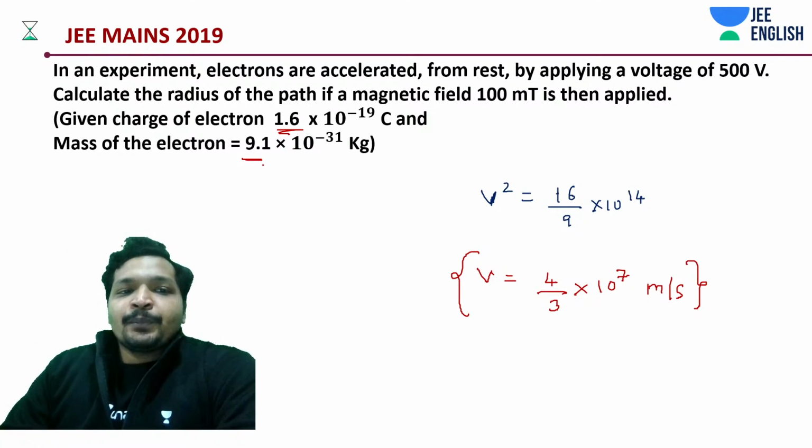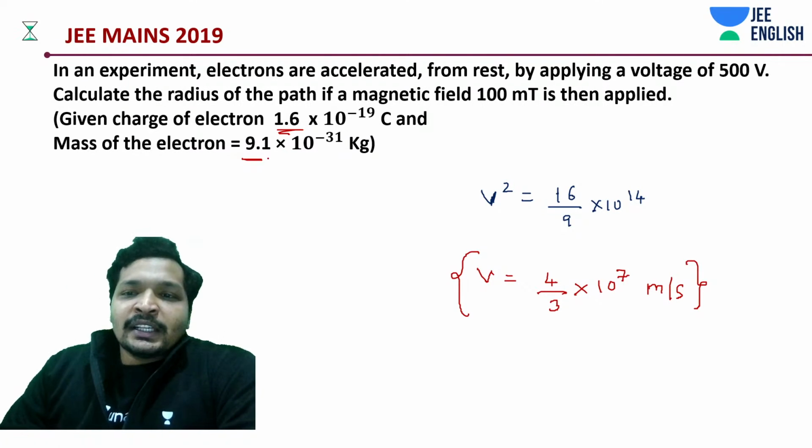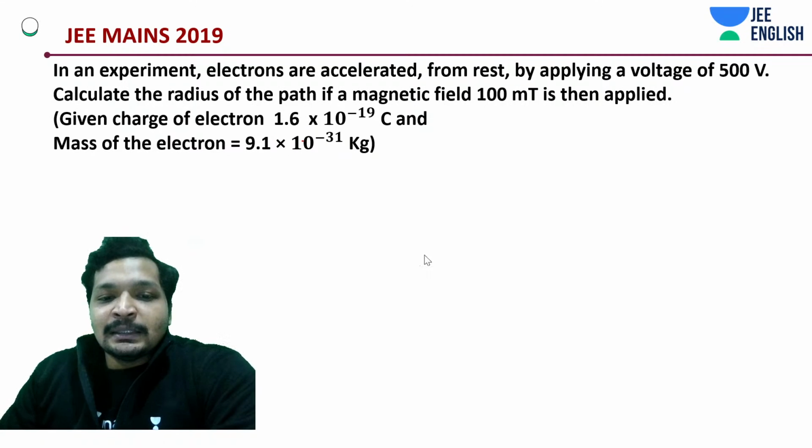All right, now what do we have? 4 by 3 into 10 to the power 7. What is the next thing that we need to do? We need to find out what is going to be the radius. We know the velocity.